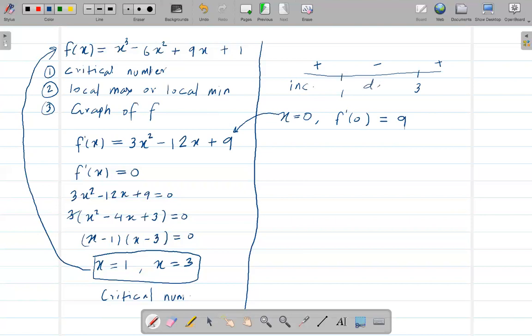This is decreasing. This is increasing, right? So I can say the increasing interval is from -infinity to 1, and also this region, right? 3 to infinity. And the decreasing is this region, right? 1 to 3.